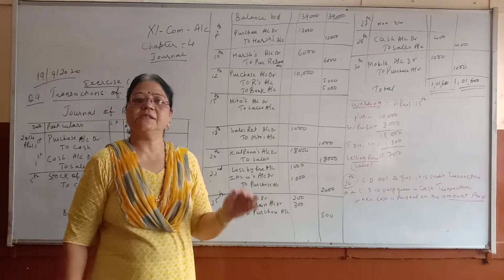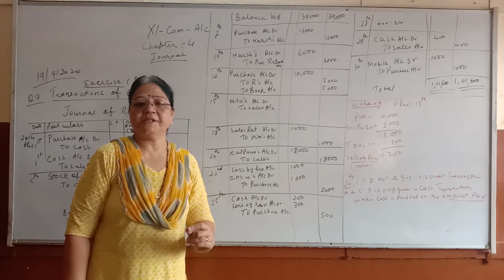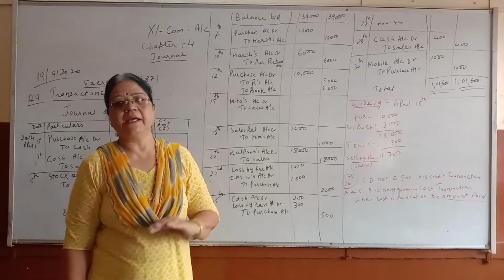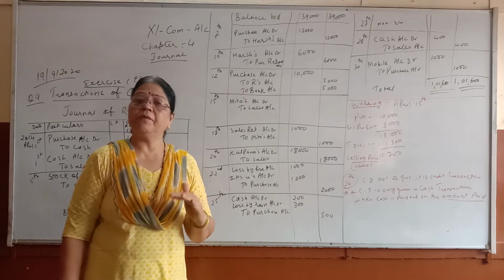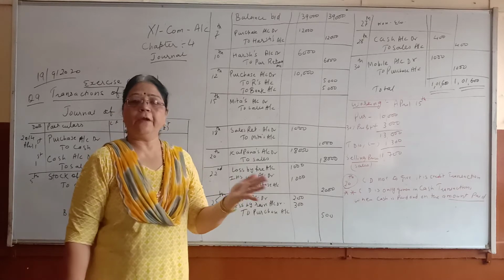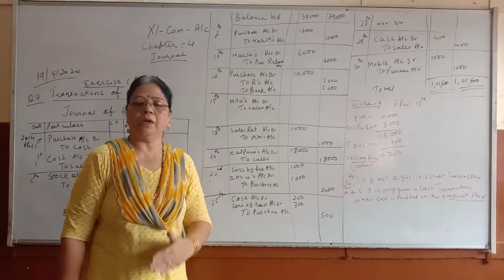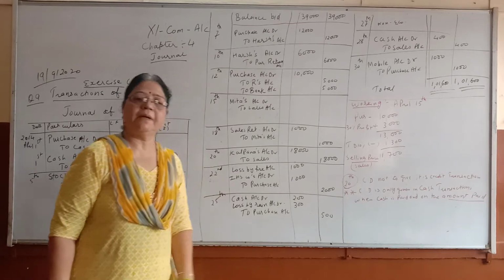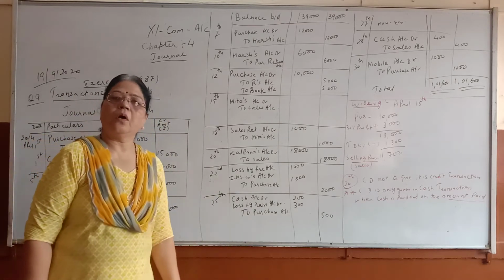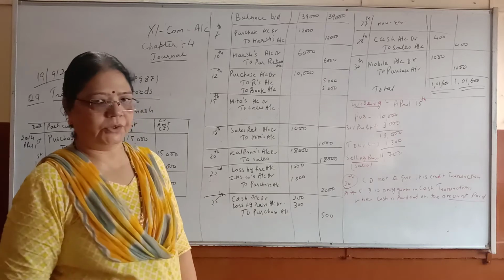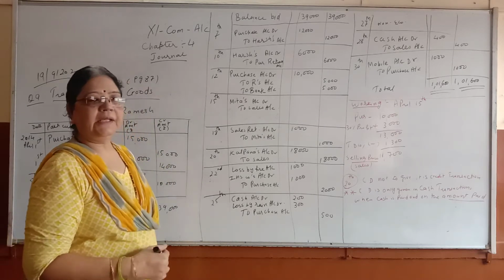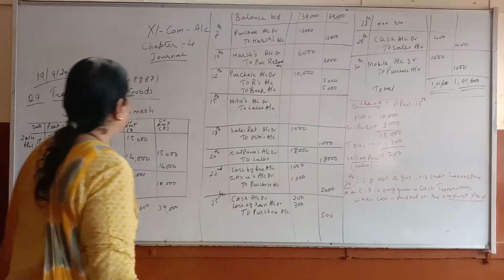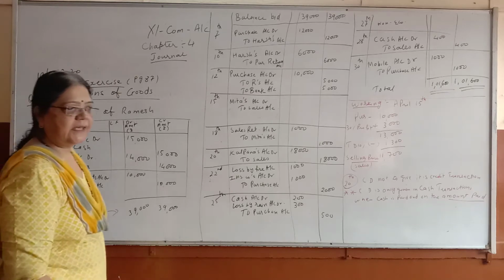So children, cash discount is given on cash transaction when the cash is paid. When we receive cash, whatever the amount, half amount, then we will give discount on half amount. If they are paying full amount, then we will give cash discount on full amount. Okay. So in this question number 10, we are going to work out all the transactions about goods. The question is important as business means selling and purchasing of goods. Now children, first one is very easy.